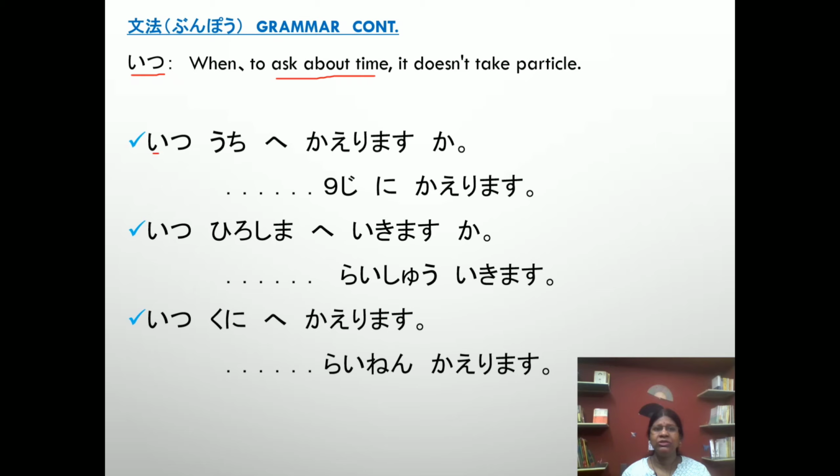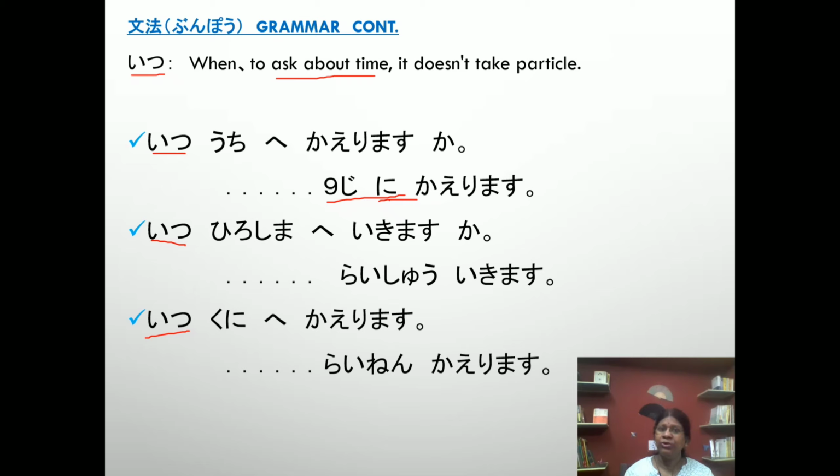Now look at the three sentences. When you put the question itsu every time, there is no particle after itsu. But when we give the answer, sometimes it requires the ni particle after the time. Look at the answer. In the first answer, kuji ni kaerimasu.